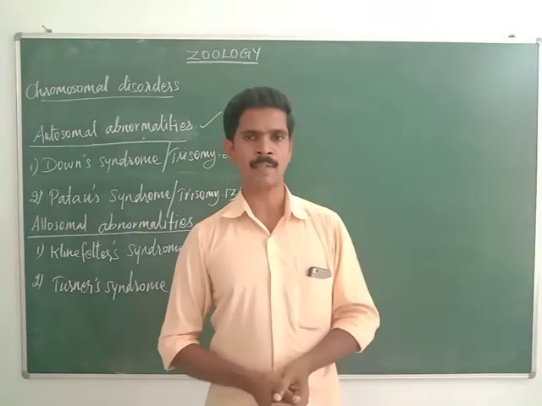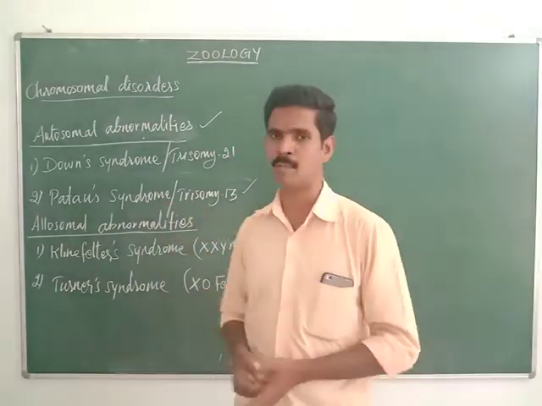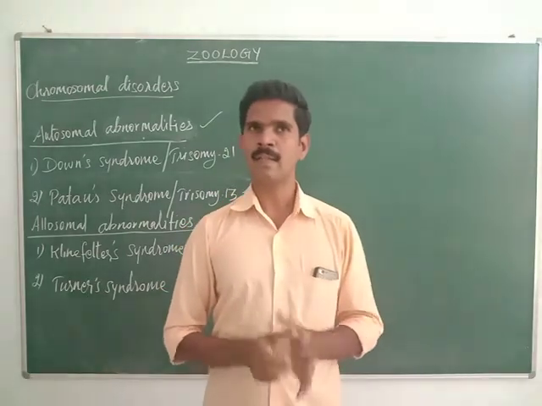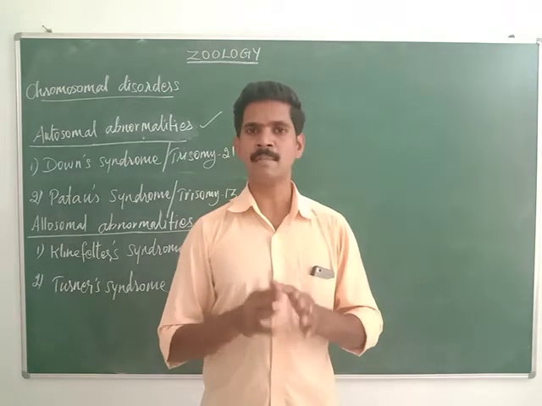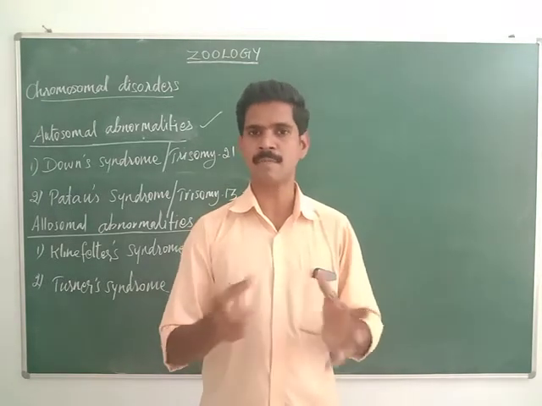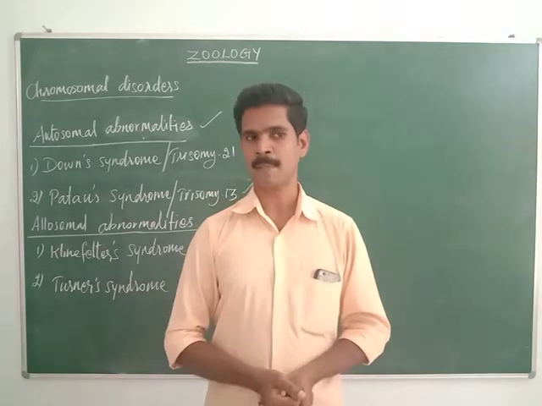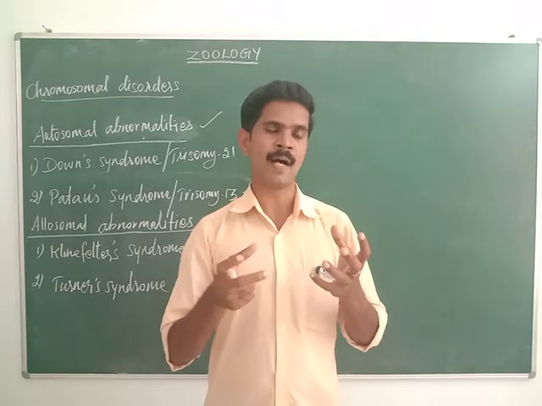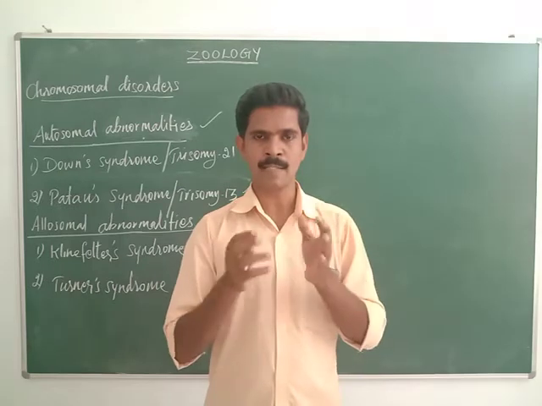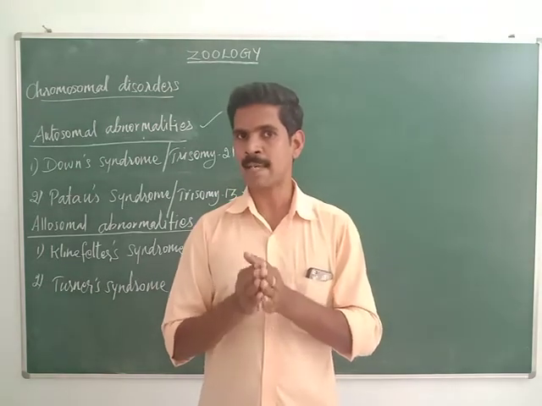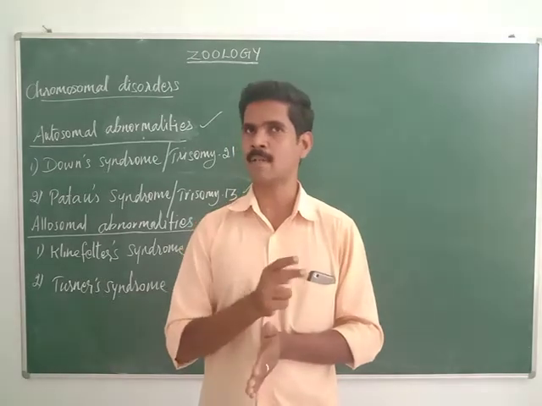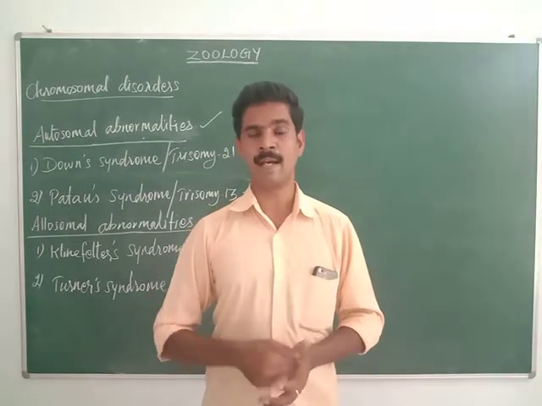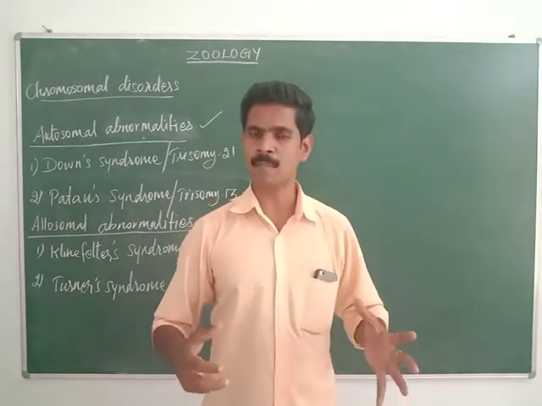First, now I explain the characters or the symptoms of the people who are affected with Patau syndrome. Their first character is they are mentally poorly developed. Their mental development is very poor. The second character is their head size is very small, but the size of the eyes is very large. And they are very tall, very big in size. The height is very high and the size of the body is also very big.